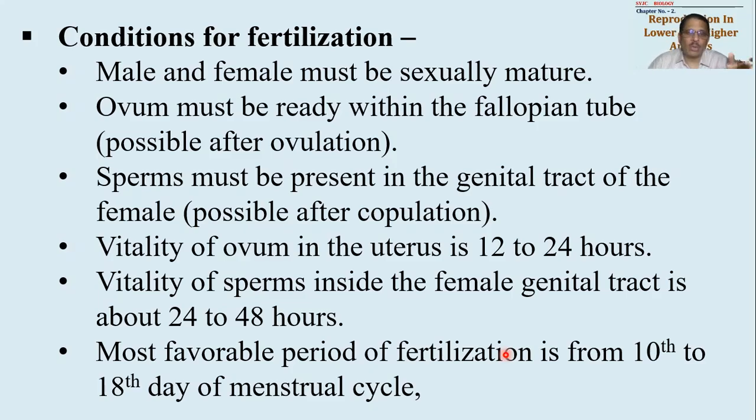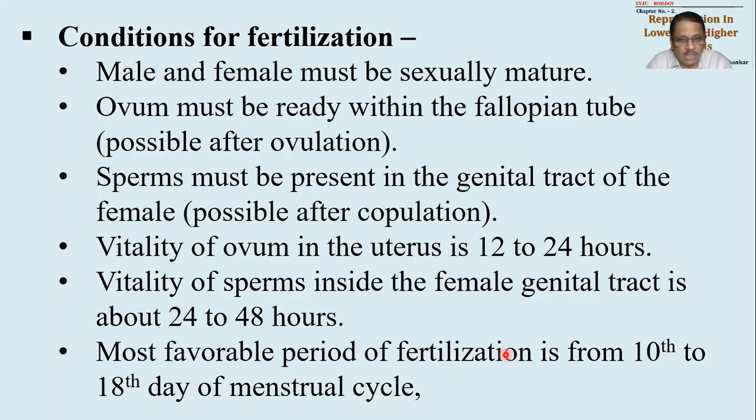Okay, so ovulation can take place on 12th, 13th, 14th, 15th and 16th day. Possible, we are giving possibilities. Now sperms will survive in the female genital tract for say 2 days. So if ovulation happens on the 13th day and copulation happened on the 10th day, it is possible that the sperms might be alive and will be capable of carrying out fertilization. So taking into consideration all these conditions, it is said that 10th day of menstrual cycle to 18th day of menstrual cycle is the most favorable time for fertilization.